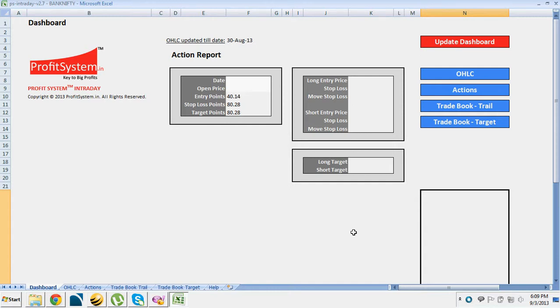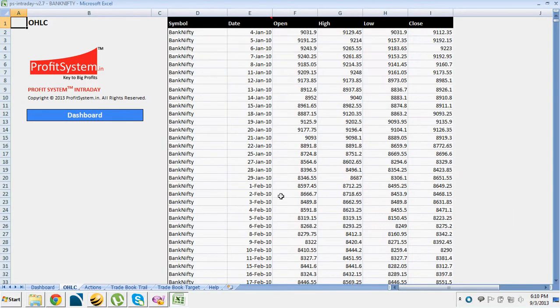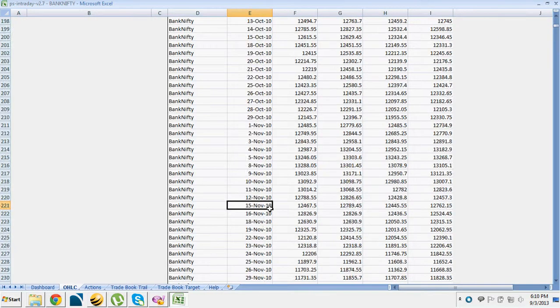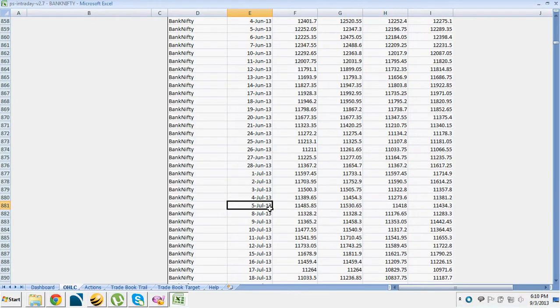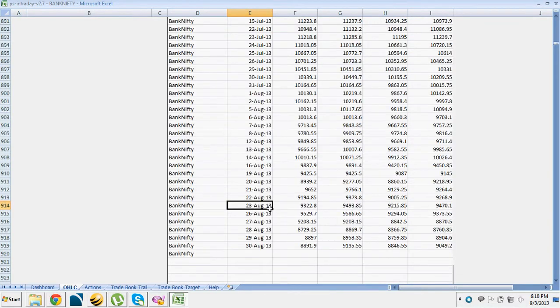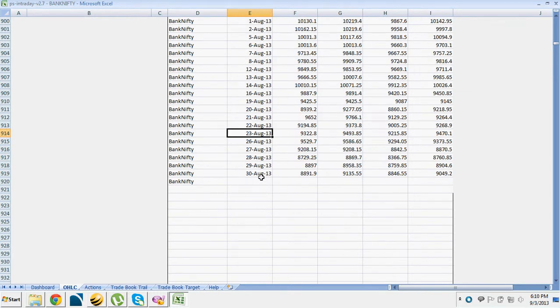Let us have a look at what happened on 3rd September 2013 in Bank Nifty intraday. This is the Profit System intraday dashboard. You can see here that OHLC updated till date is showing as 30th August 2013. Let me go to OHLC and scroll down and update the 2nd September 2013 data. So you can see here that this tool is updated till 30th August 2013.